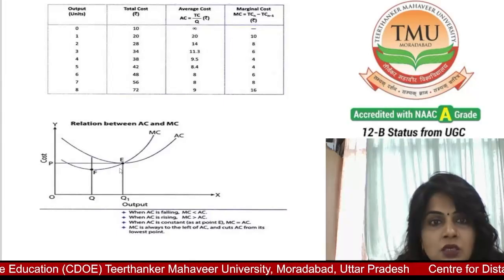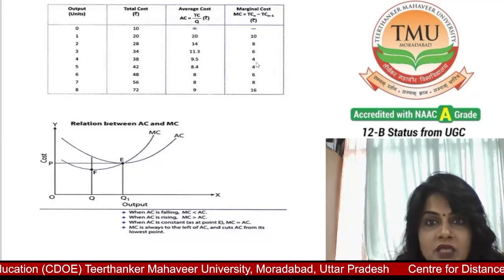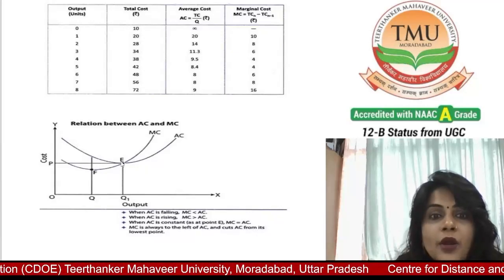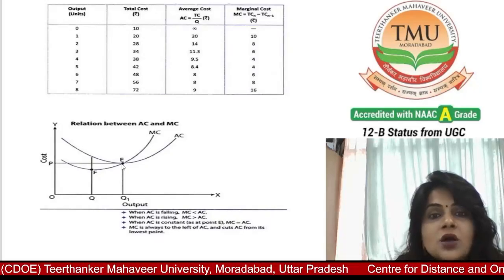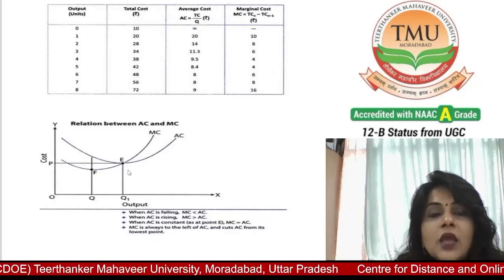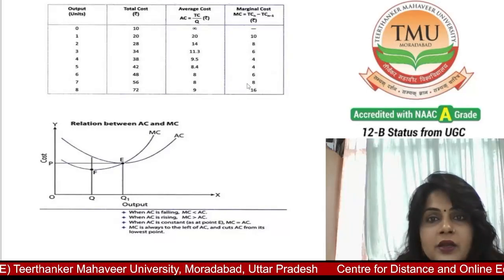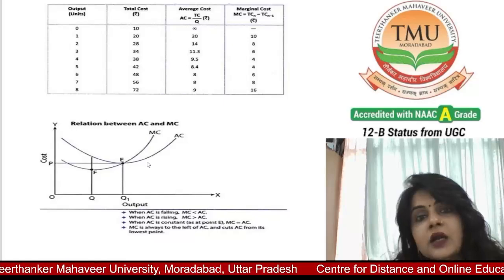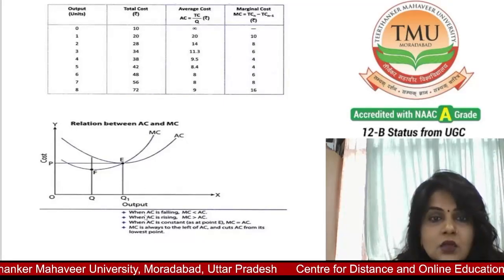Here you see MC becomes less than AC, only 4. And this is the point where both are constant. AC is constant at the point E. MC and AC are equal at this point. And after this, both are increasing, but MC is increasing more than AC.